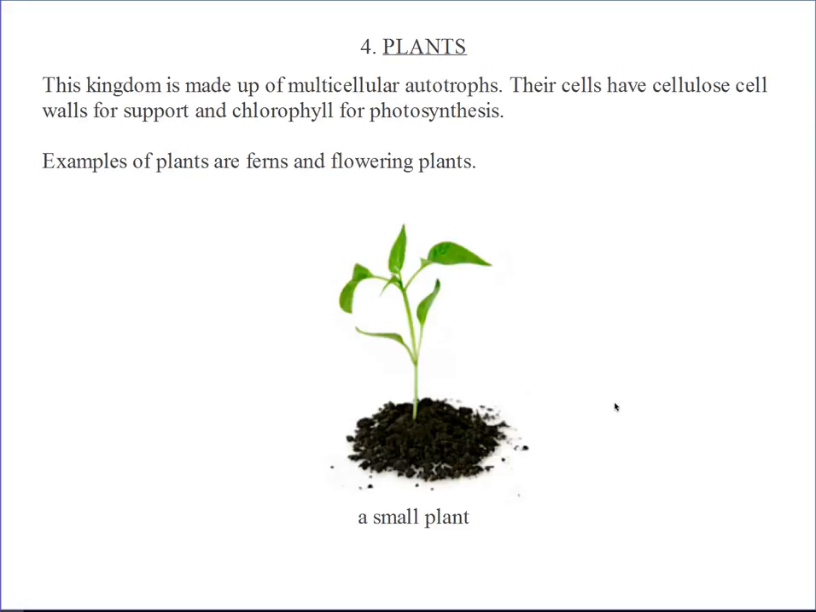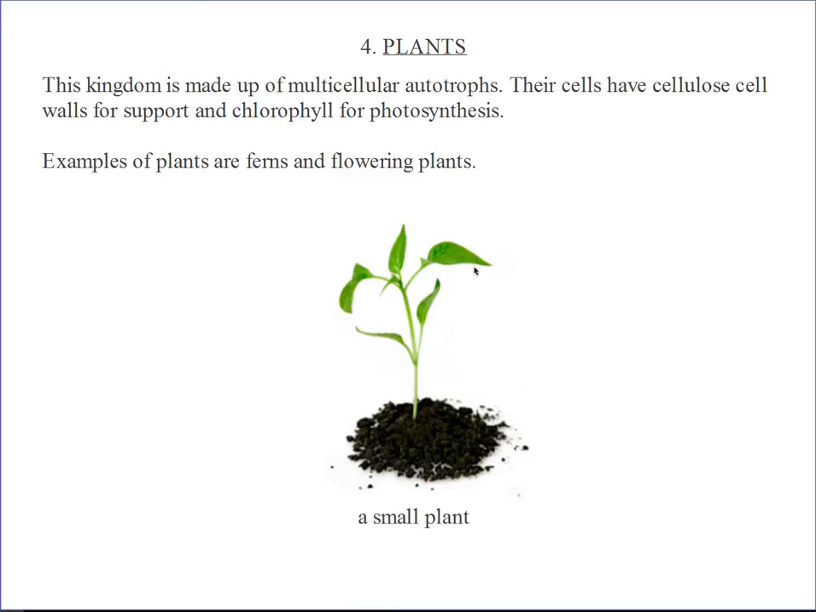Now for the plant kingdom, they are multicellular autotrophs. When we say auto, it means self. Autotrophic, they are self-feeding. They prepare their own food. They have green pigments called chlorophyll that trap sunlight, and they use that in making their own food. So plants are the only kingdom that can make their own food. Their cell walls contain cellulose for support, and they also have chlorophyll for photosynthesis. Examples of plants are ferns and flowering plants.